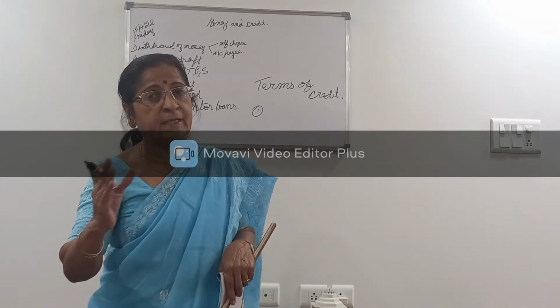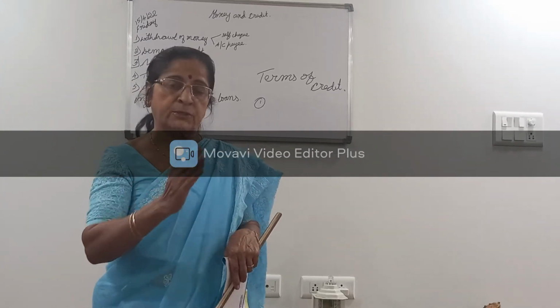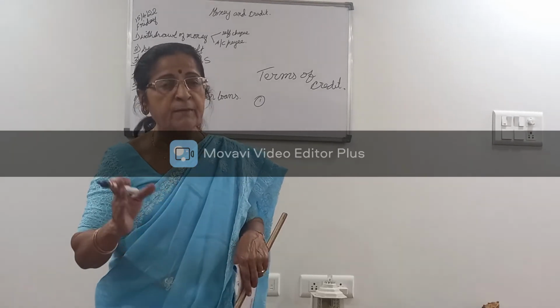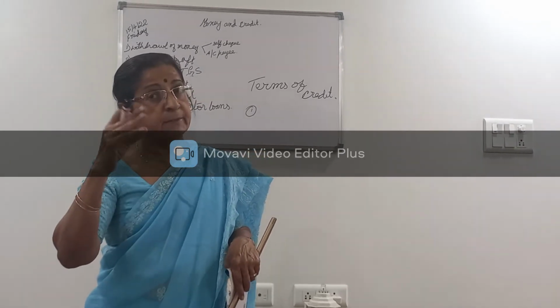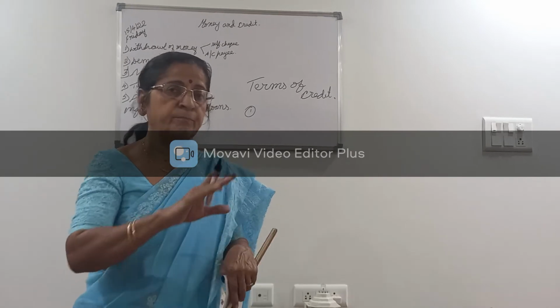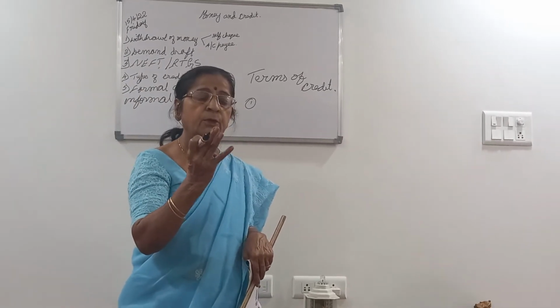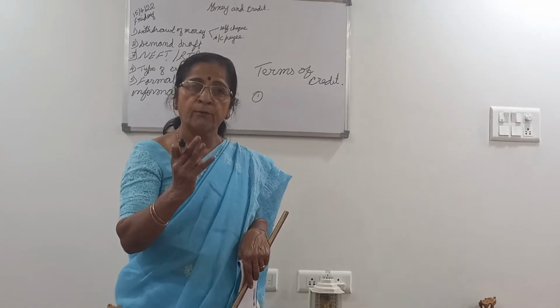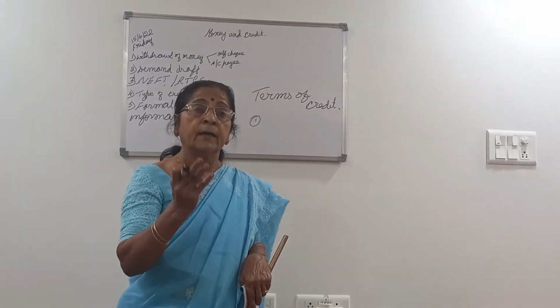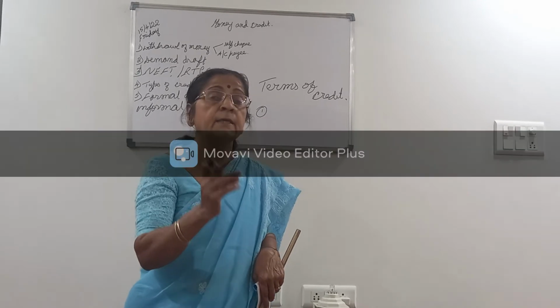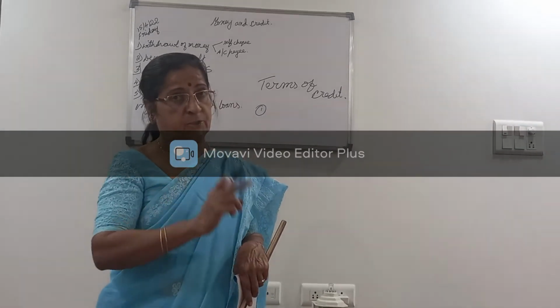A part of their salary is taken by the bank every month from the bank where their salary is credited. So terms of credit include collateral, mode of repayment, and another one is the interest rate.